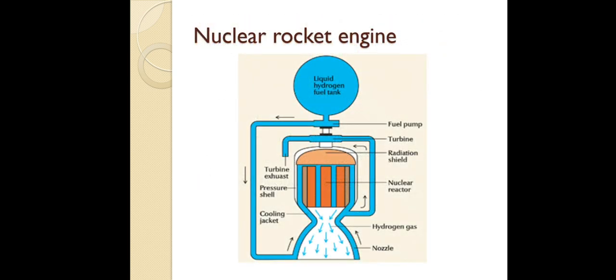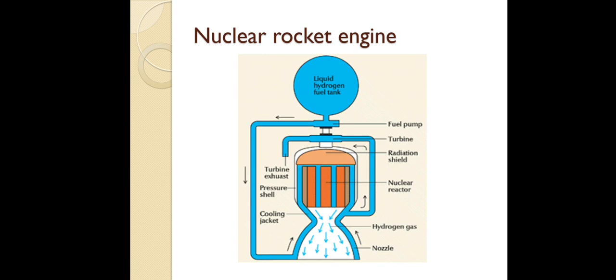So this is a schematic diagram of a nuclear rocket engine. Here you can see all the components. So how is it working? Basically, the propellant we are using is liquid hydrogen, and for fuel you can use uranium or plutonium. Here we can specify two terms, one is the propellant, another one is the fuel.